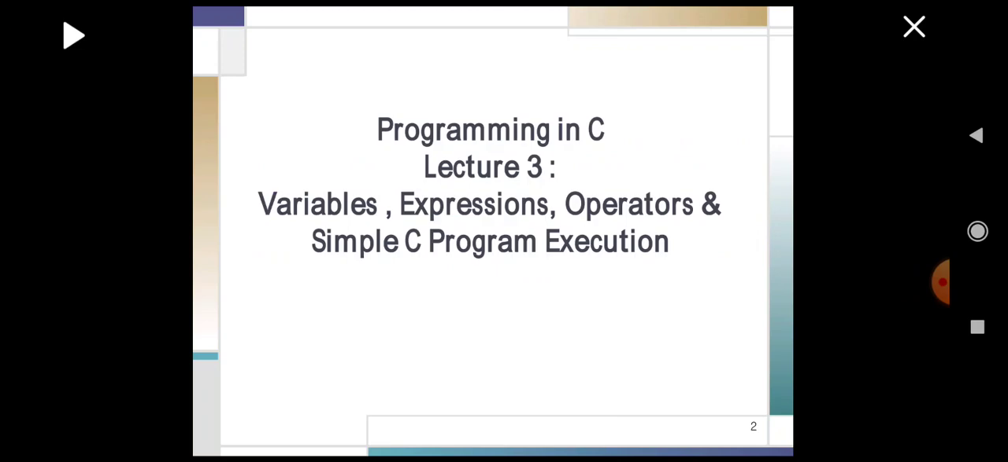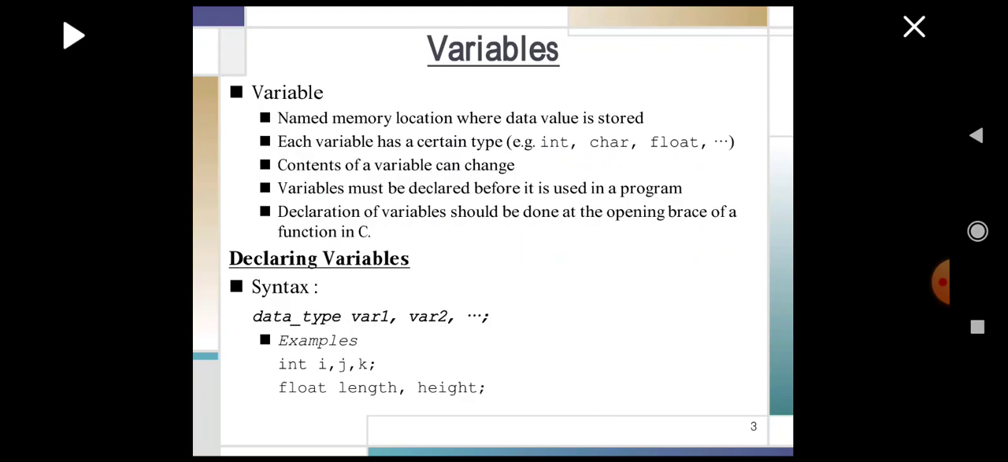Today we will see some of the important topics in programming in C: variables, expressions, operators and a simple C program execution. We will start with variables.